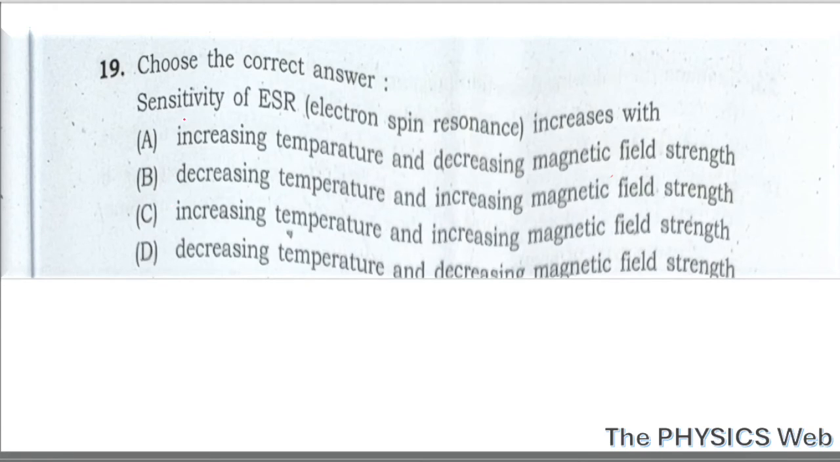If you see, this sensitivity of electron spin resonance increases with decreasing temperature and increasing magnetic field strength. So your correct option is option B. And this sensitivity of ESR basically represents the net absorption. And you should remember this electron spin resonance is also known as electron paramagnetic resonance. So here your correct option is option B.